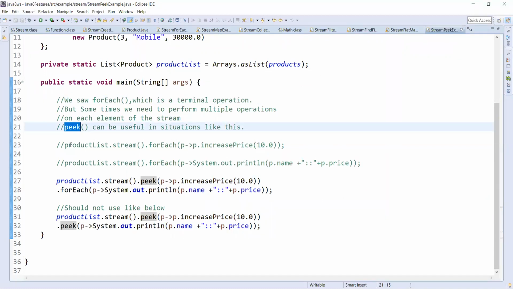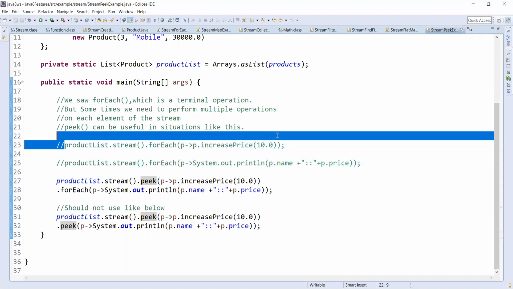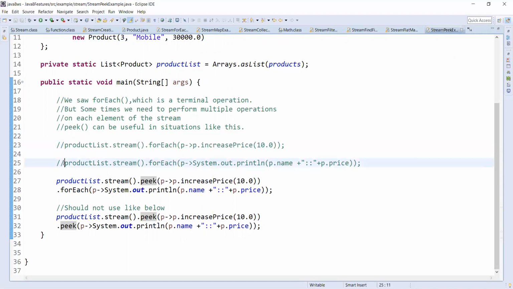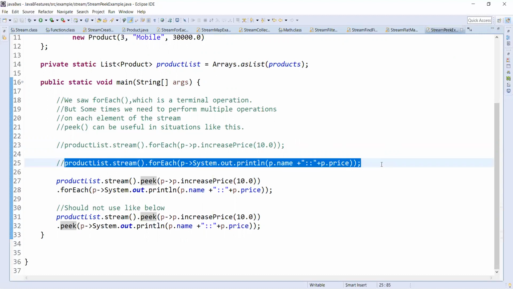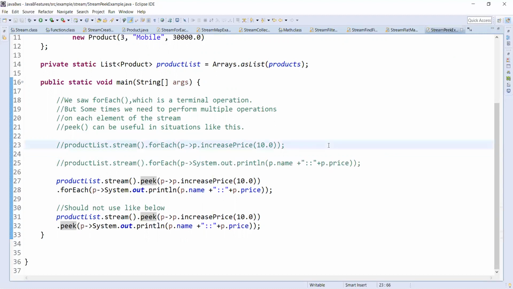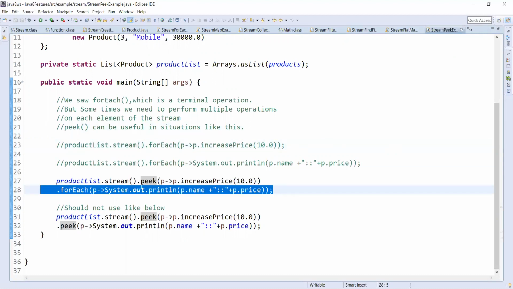For example, earlier, after increasing the price, if we wanted to print each item in the stream, we did it in two statements. One is to increment the price, and the other is to print the name and price from the new stream. That can be done in one step by using peek.